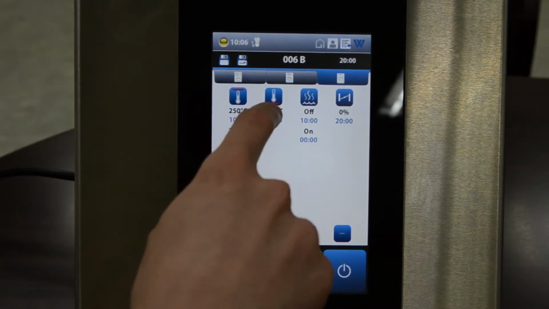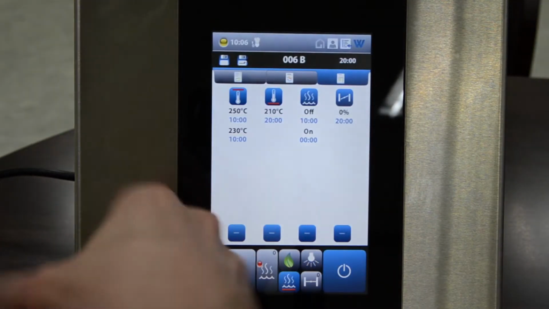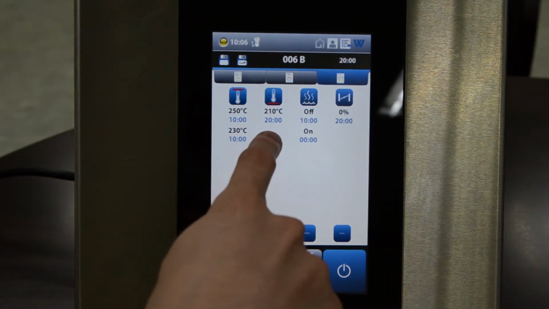For the lower heat, I'll just change the temperature a little lower, probably 210. We don't need it that high. Of course, if you want to drop the lower heat, it's also possible, just by, again, clicking the bottom here.